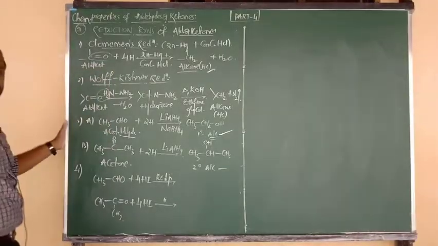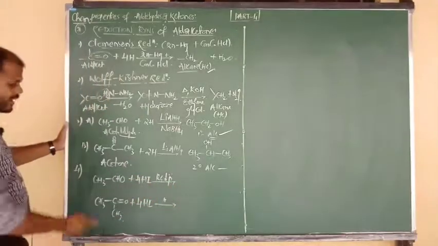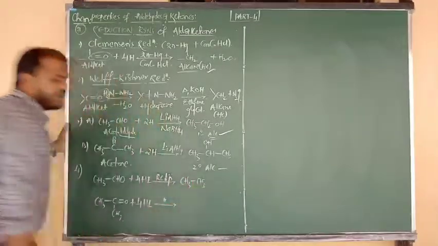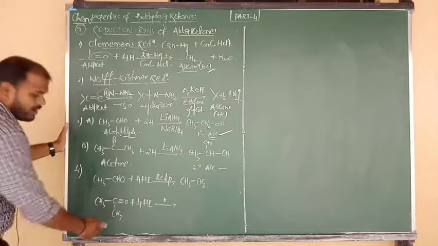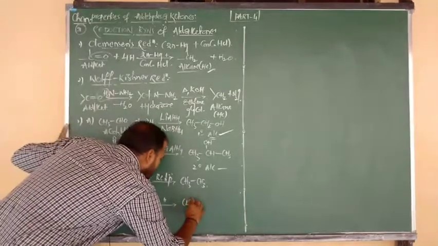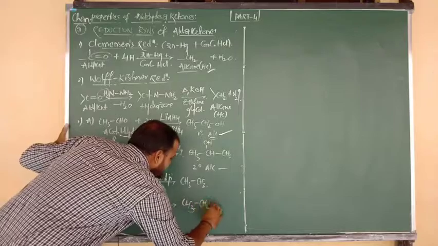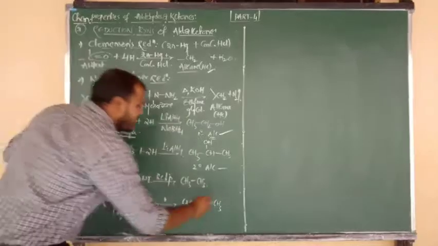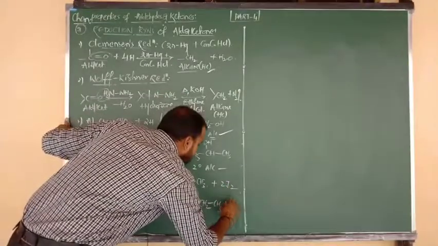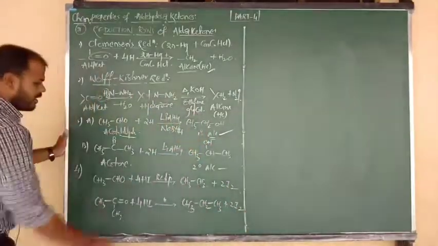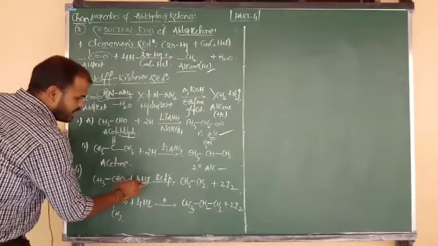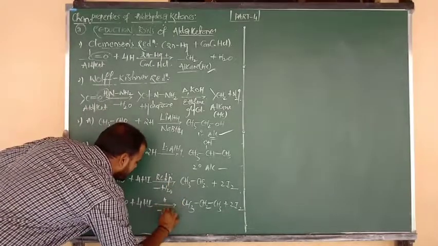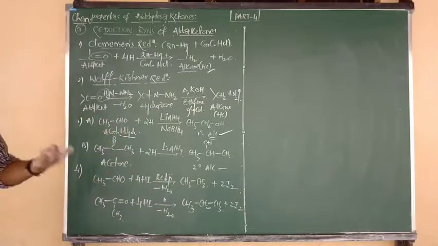So what will be the expected product here? Alkane means which carbon alkane? 2 carbon alkane. So CH3 bonded to CH3, ethane is the product. Again here, which carbon alkane? 3 carbon alkane. So you are going to get propane, CH3 bonded to CH2 bonded to CH3. The remaining 4 iodines are eliminated in the form of 2 moles of iodine. The 4 hydrogens are there, and one oxygen is eliminated in the form of a water molecule. Everything will be balanced. If you want you can check now.